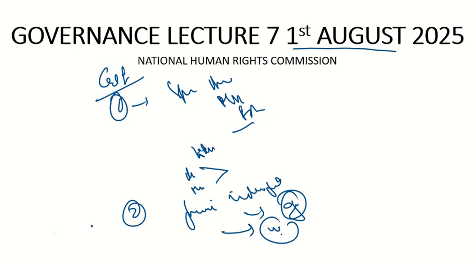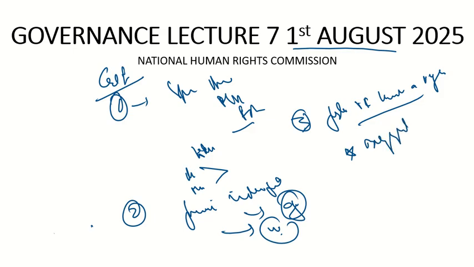And also, if we look at the statement given by Justice V.R. Krishna Iyer, who is one of the best judges India has seen, and whose famous statement you would have heard, that bail is the norm and jail is the exception. He says that the National Human Rights Commission is one of the biggest post offices of India. He criticizes it and says that it is the biggest post office of India. Why? Because it acts as a post office.